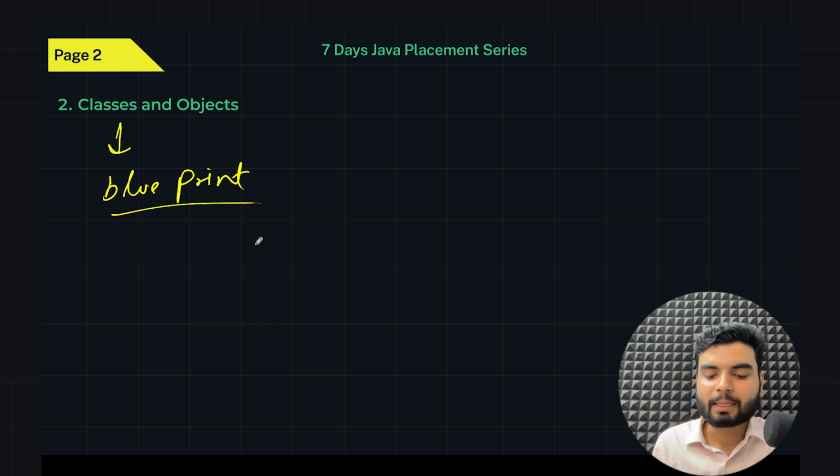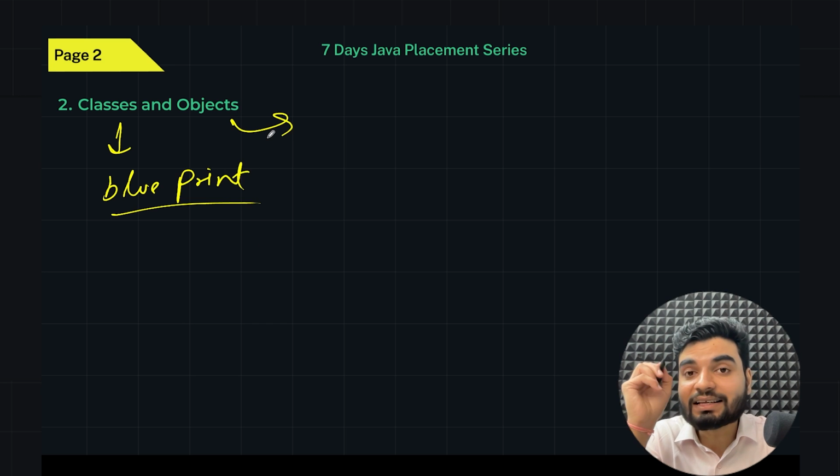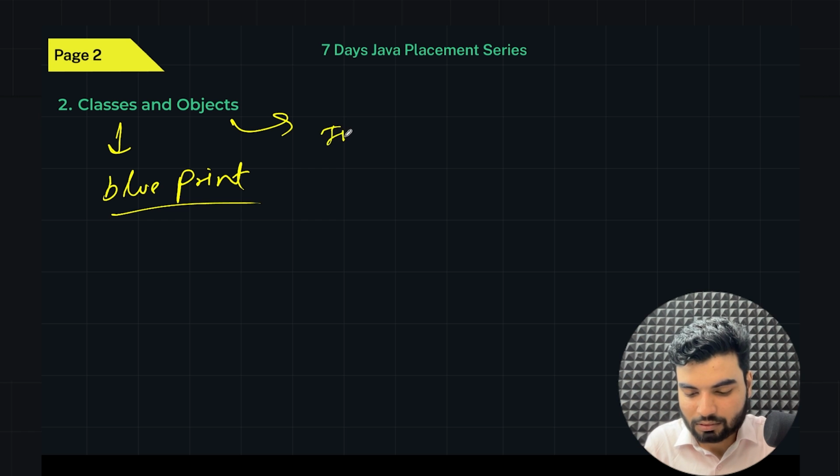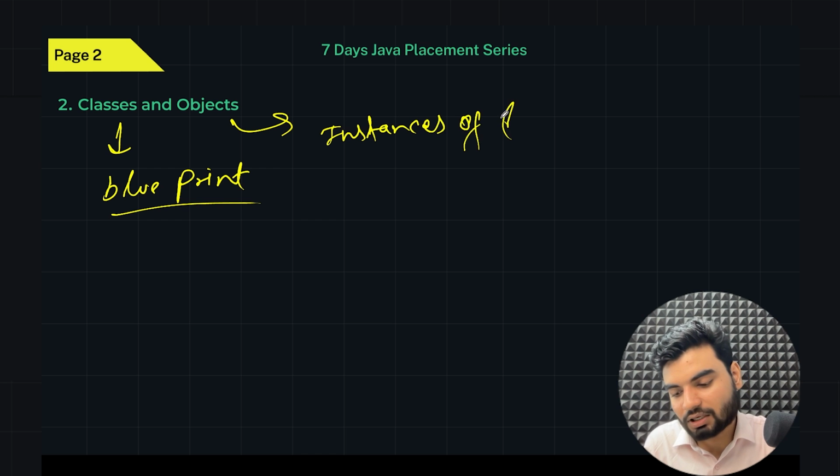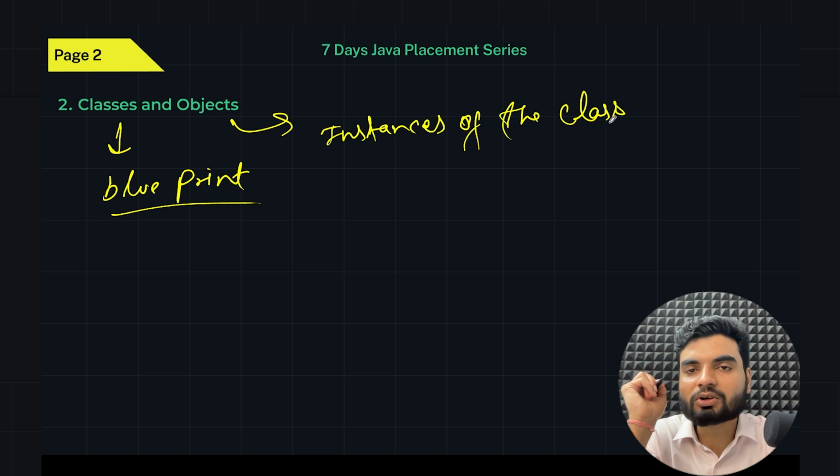Just a blueprint. But what is object? So objects are the instances of the class. Instances mean they will reference the class, and objects can only work with the help of classes. So objects are the instances of the class. That's what the object is.